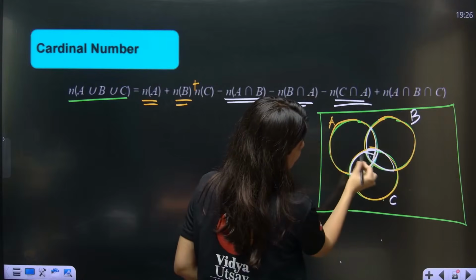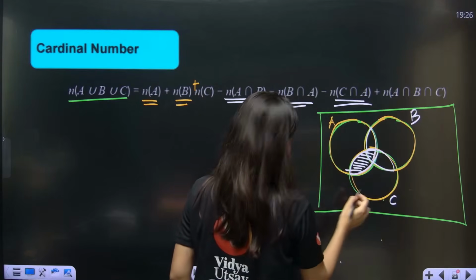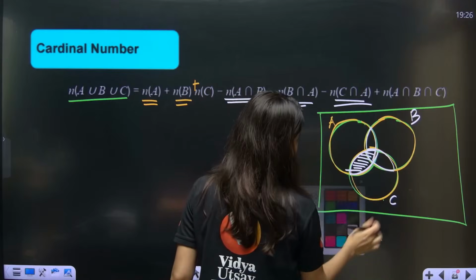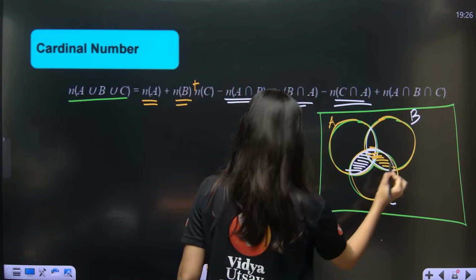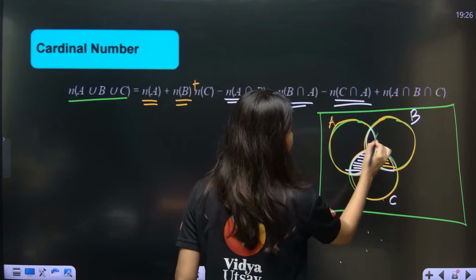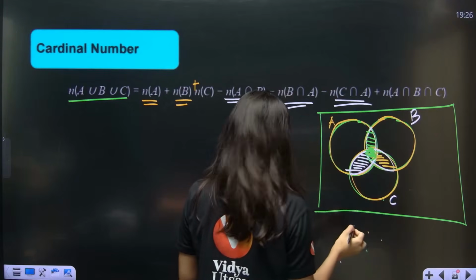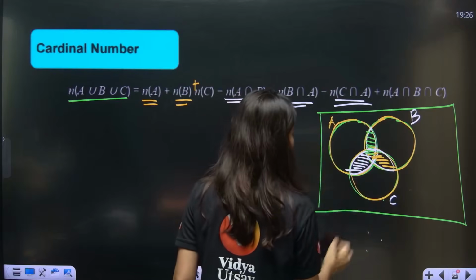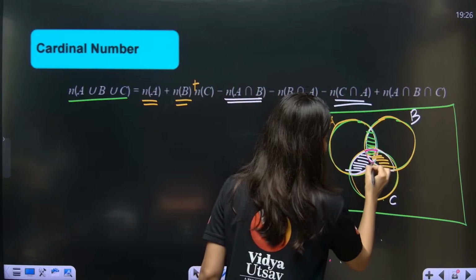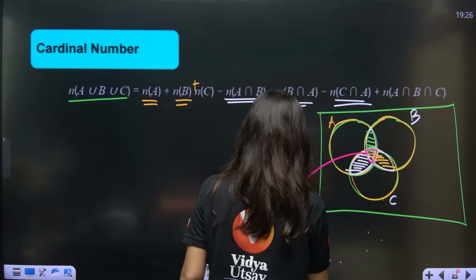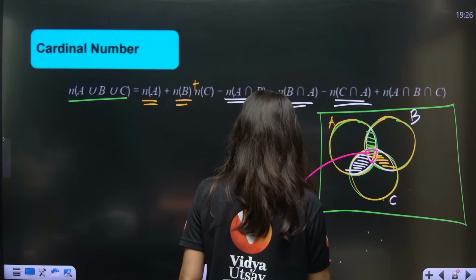Yes or no? This is A intersection C. And you know what? This is B intersection C. And you know what? This is A intersection B. And this middle thing which you are seeing right here, let me highlight this part. This is nothing but A intersection B intersection C.